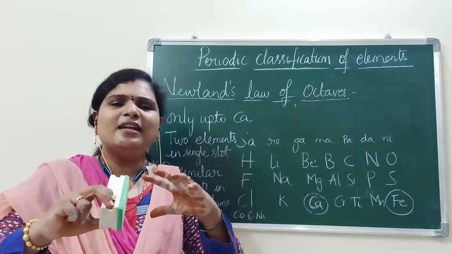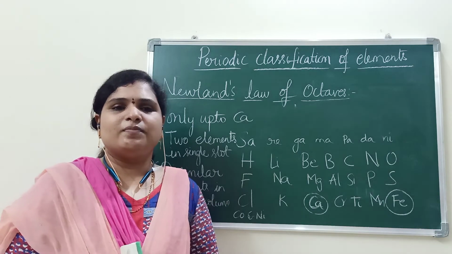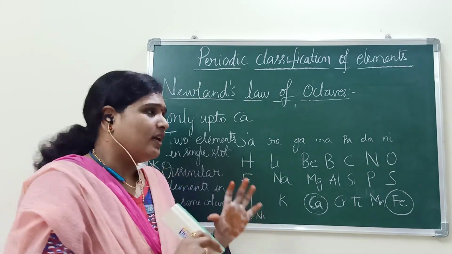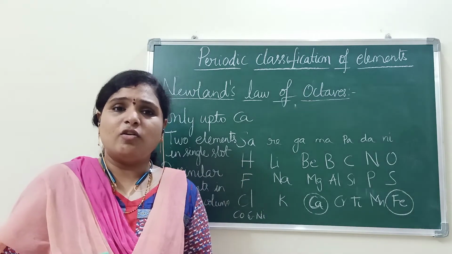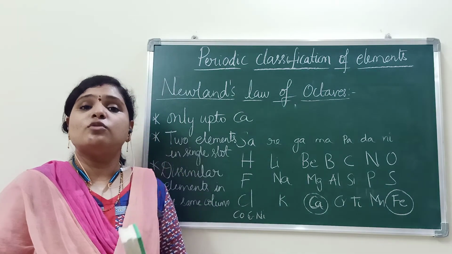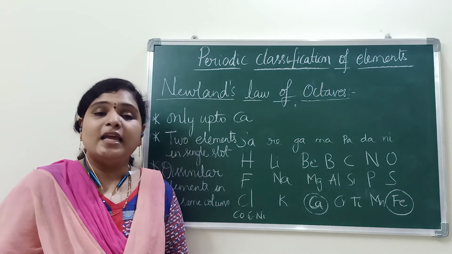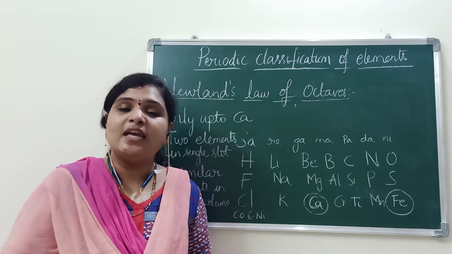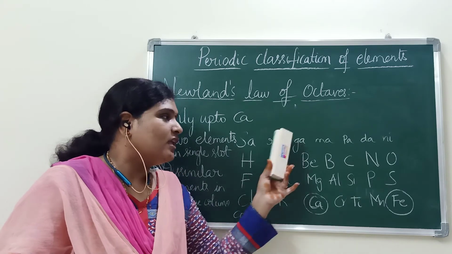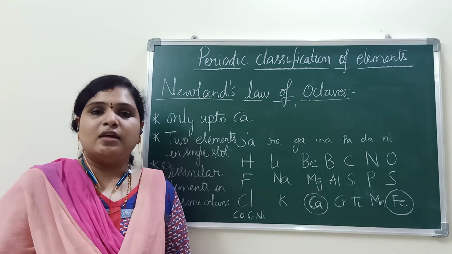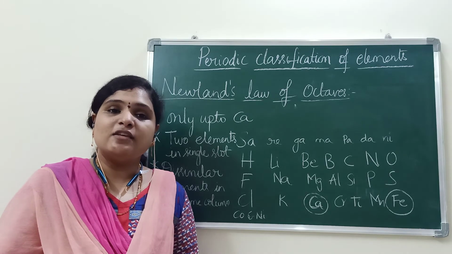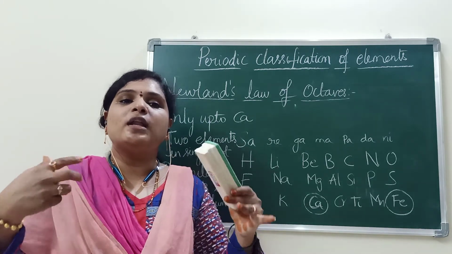And he didn't leave any spaces, because after his arrangement, some other elements were also discovered. But he has not left any gap in between his arrangement, thinking as if no elements would be found later.